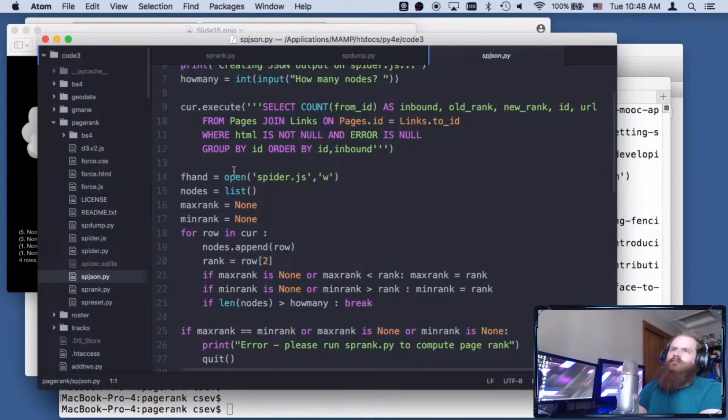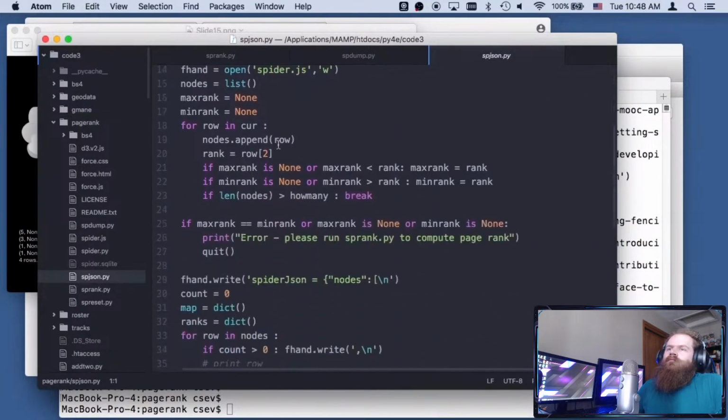We're going to read all this stuff. We're going to read through all those rows and pull out the page rank for each one. We are looking for the highest and lowest rank because these numbers can vary quite widely. They go all the way from 0.000 to 20 or 30. And so it asks how many do you want to do, so it only does the top, like 20 or something, and you'll see why we need that in the visualization.